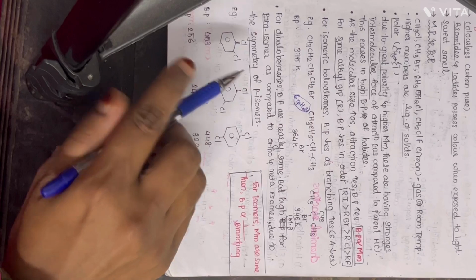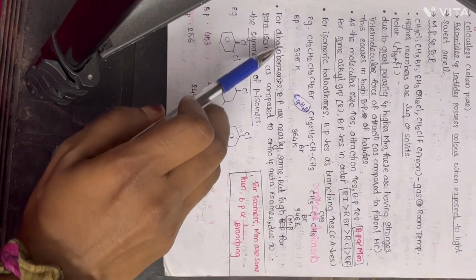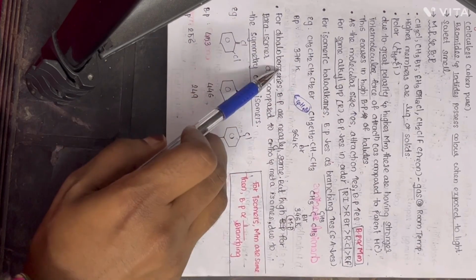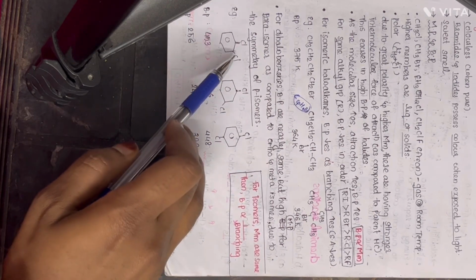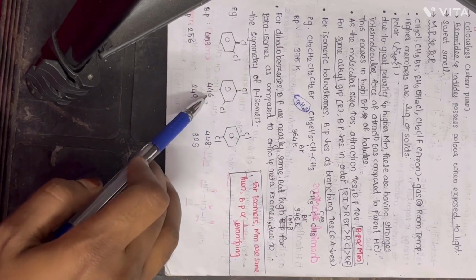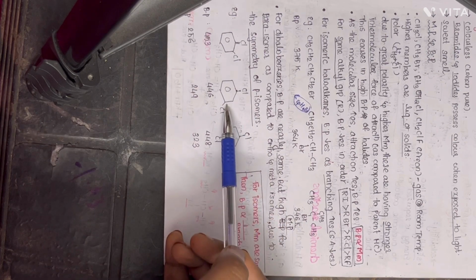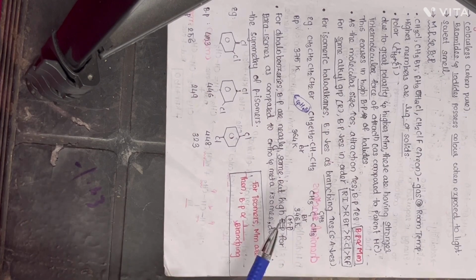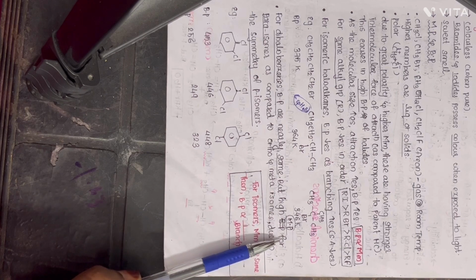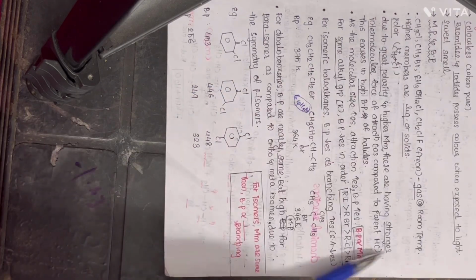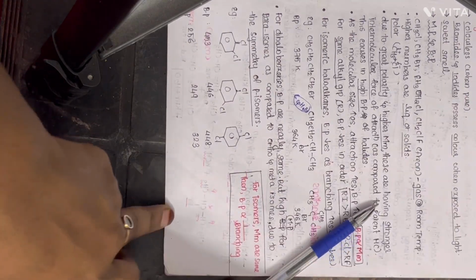Now the next is dihalobenzenes. Dihalobenzenes means on the benzene ring there are two similar halogens. For dihalobenzenes, boiling points are nearly the same. Here we have 1,2-dichlorobenzene, 1,3-dichlorobenzene, 1,4-dichlorobenzene. These can be called ortho-dichlorobenzene, meta-dichlorobenzene, para-dichlorobenzene. Boiling points are nearly the same, but the para isomer has a high melting point as compared to the ortho and meta isomers, and this is due to the symmetry of the para isomer.